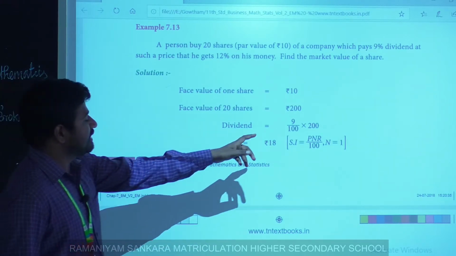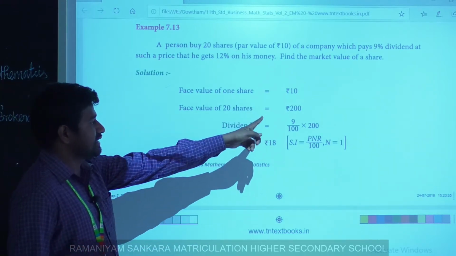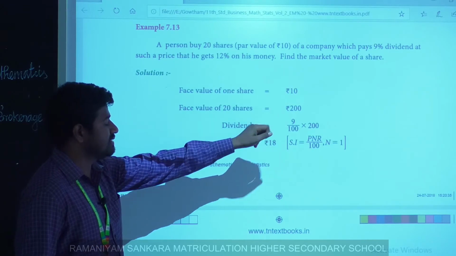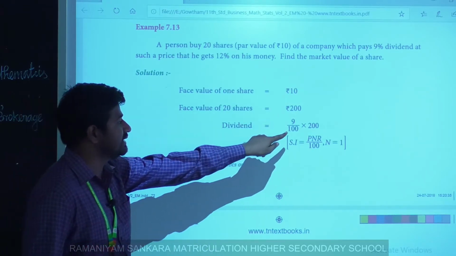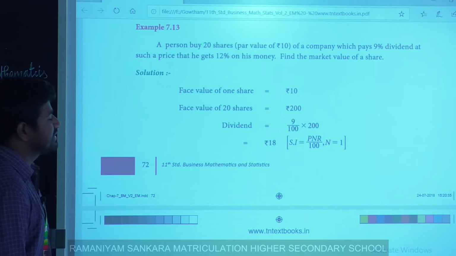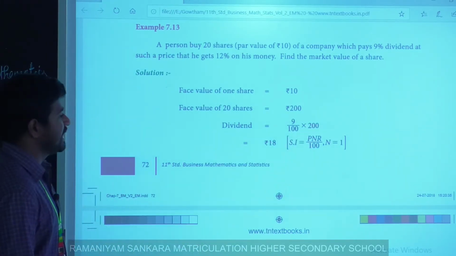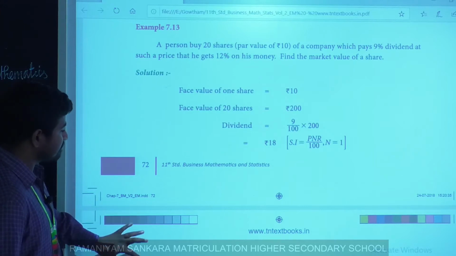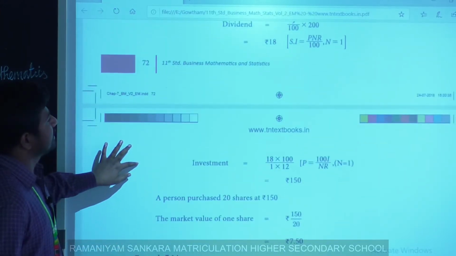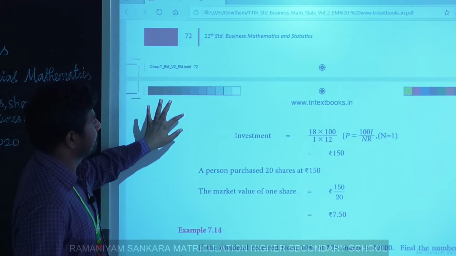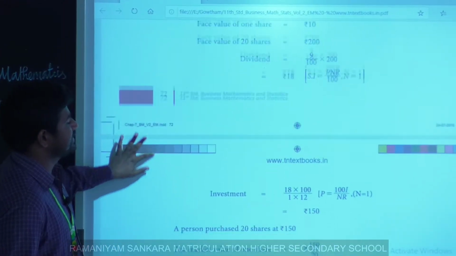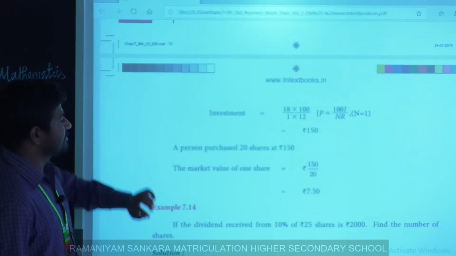Now we calculate dividend for that amount. Here 200 is the amount. So 9 by 100 into 200, the zeros cancel. So 9 into 2, 18 rupees. This is the dividend.